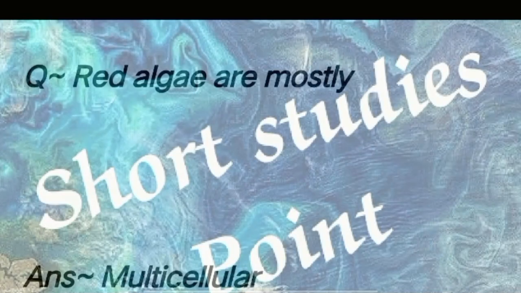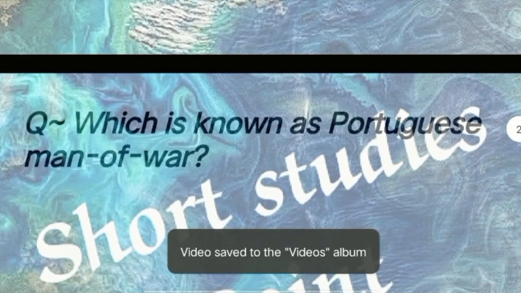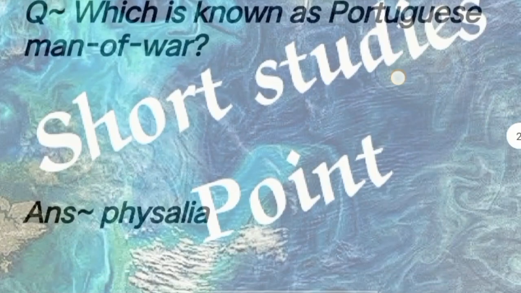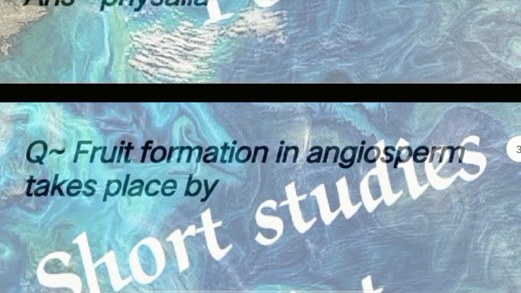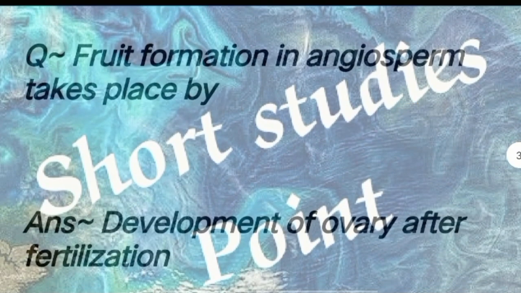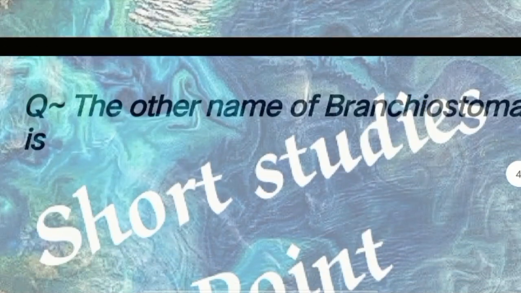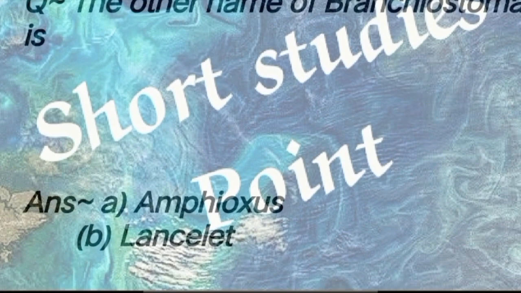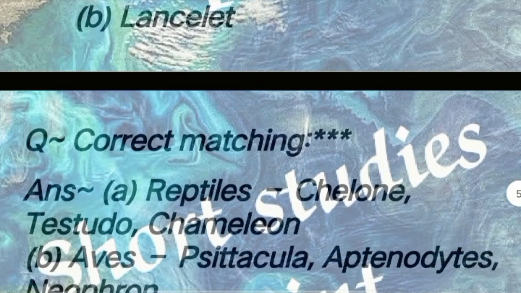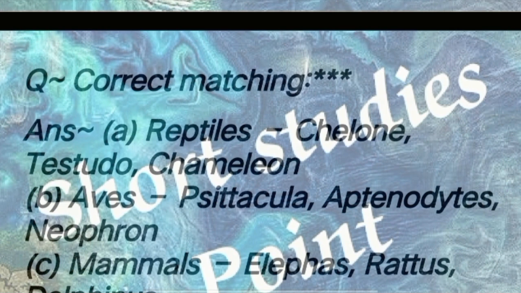Question: red algae are mostly? Answer: multicellular. Next question: which is known as Portuguese man of war? Answer: Physalia. Next question: fruit formation in angiosperm takes place by? Answer: development of ovary after fertilization. Next question: the other name of Branchiostoma. Answer: Amphioxus lanceolatus. Next question: correct matches? Answer: reptiles with Chelone, Testudo, Chameleon.